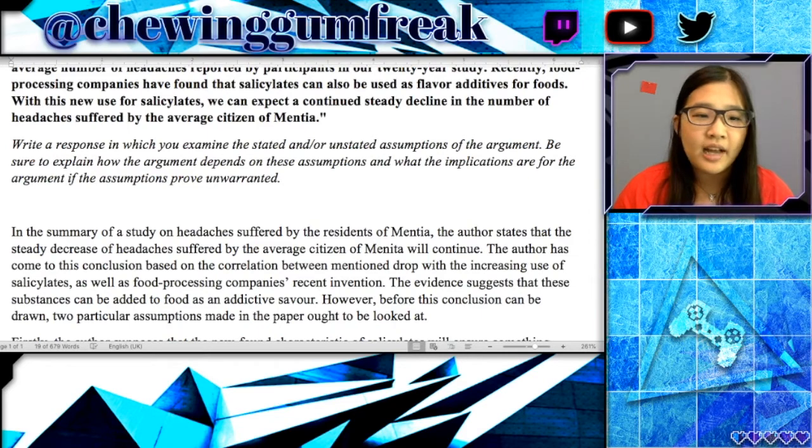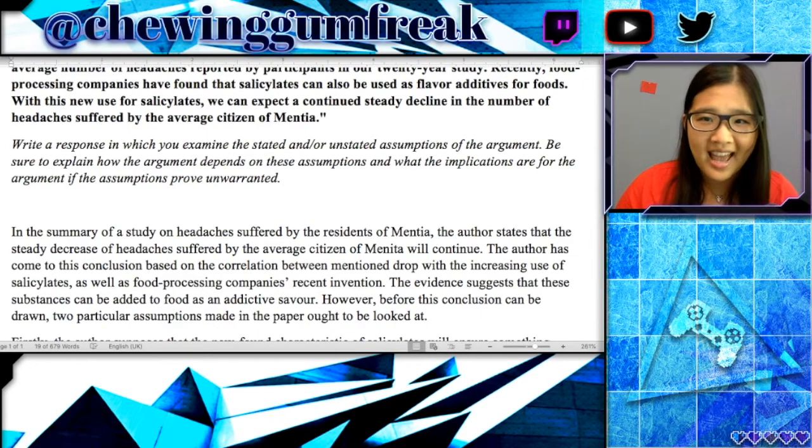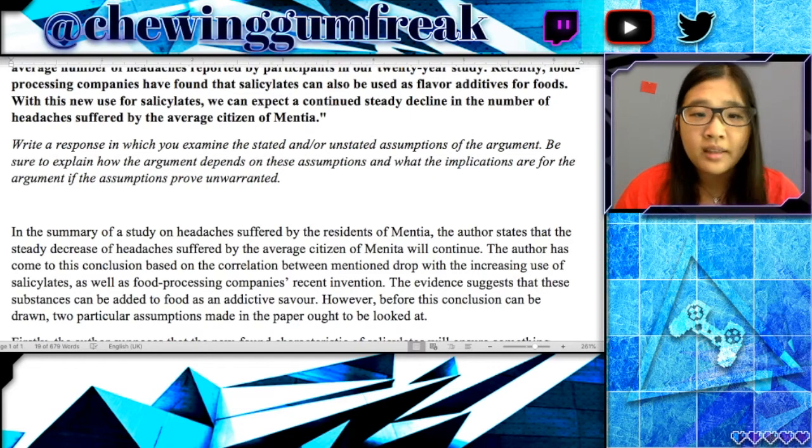It's this idea of repeating yourself 3 times so that by the end, your reader has no doubt exactly what your point is. So here, instead of just saying 2 particular assumptions, I would say the assumptions that X and Y that are made in the paper ought to be looked at.